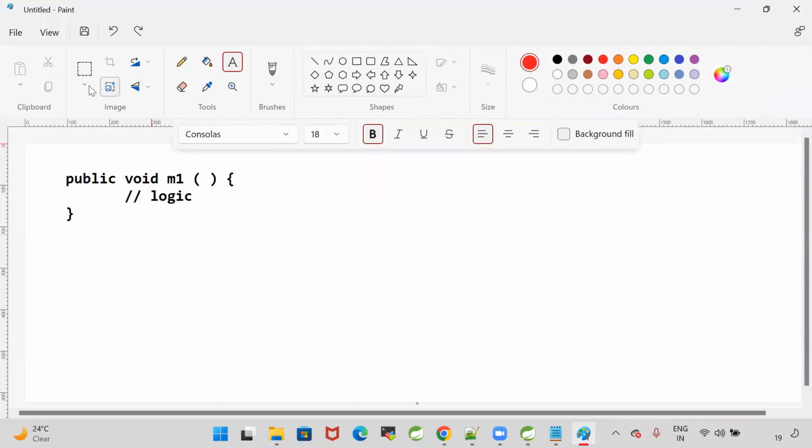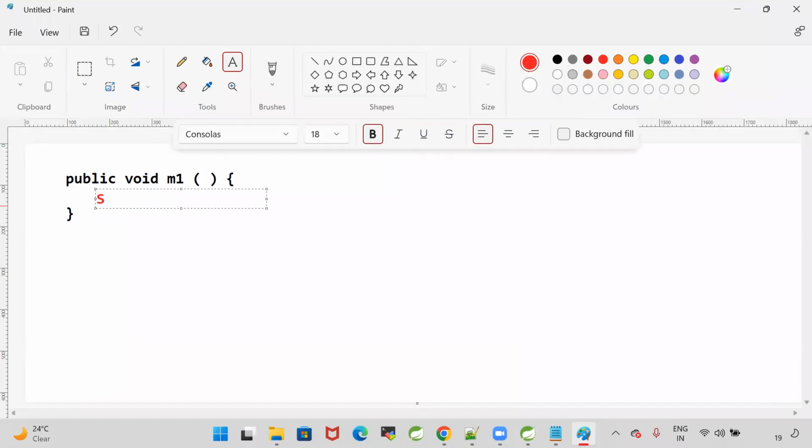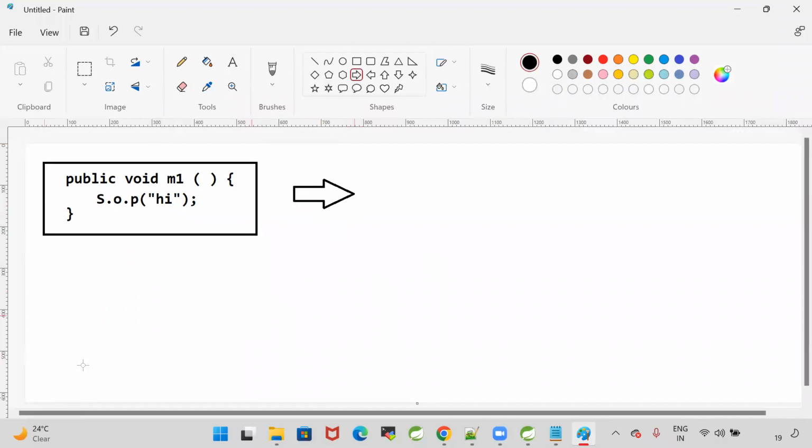Instead of this, let me take an example. Inside this m1 method, I'm writing System.out.println of some hi. This is used to print one statement on the console. This I'm writing by using a method. Now, instead of a method, I want to go for lambda. When you go for lambda, there is no name. So remove the name; m1 is the name.